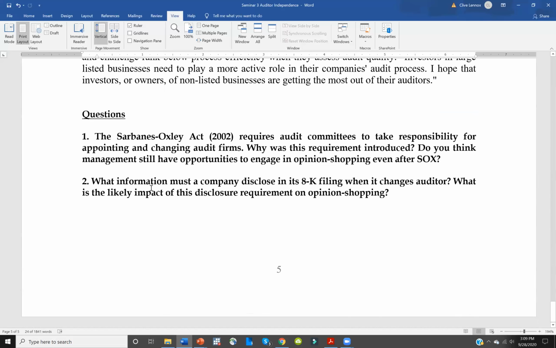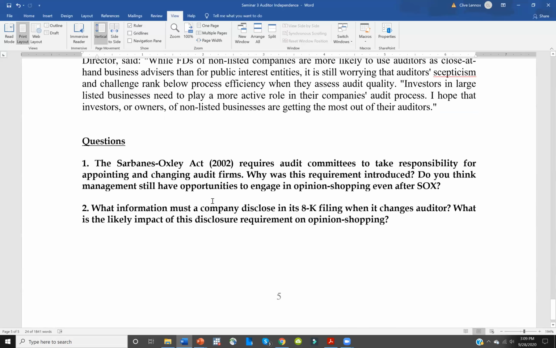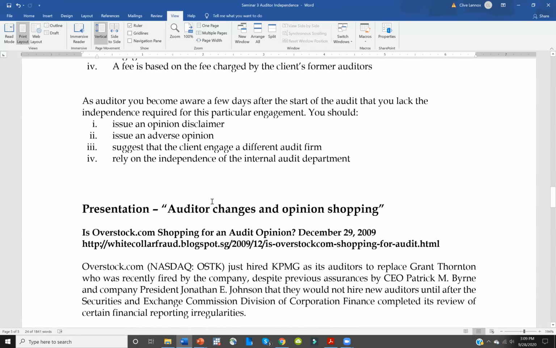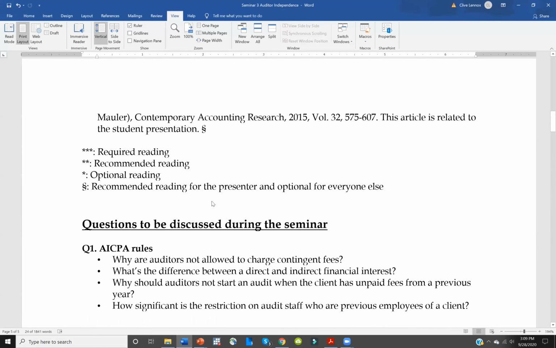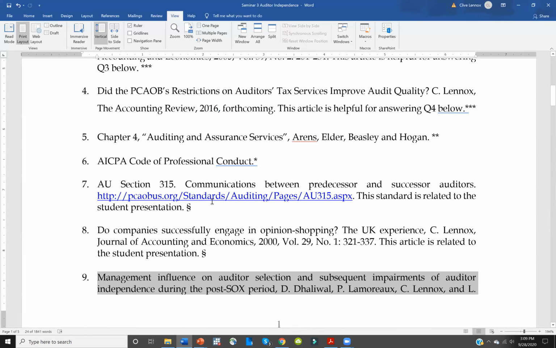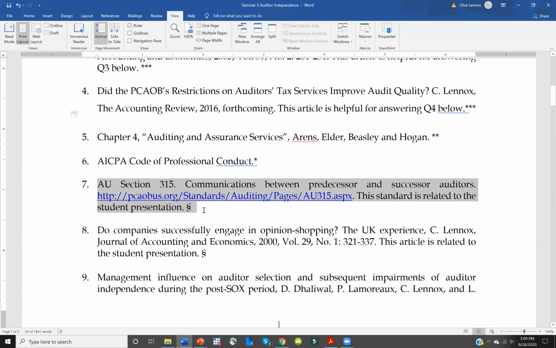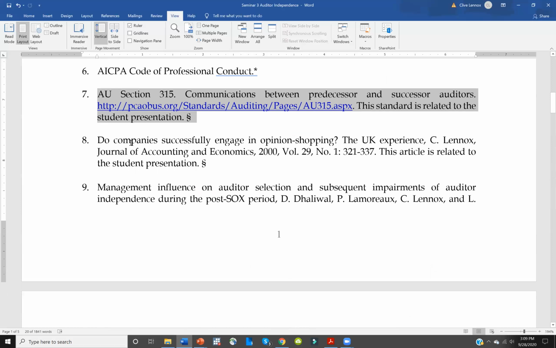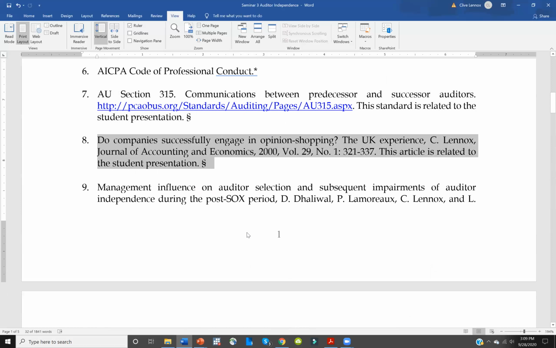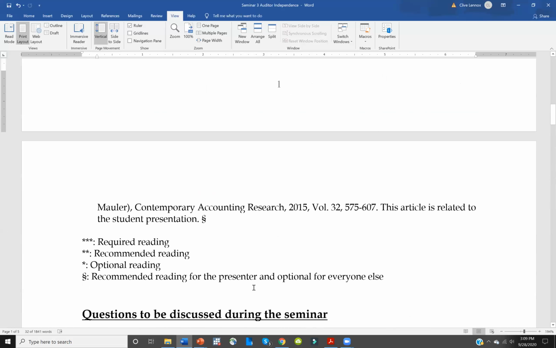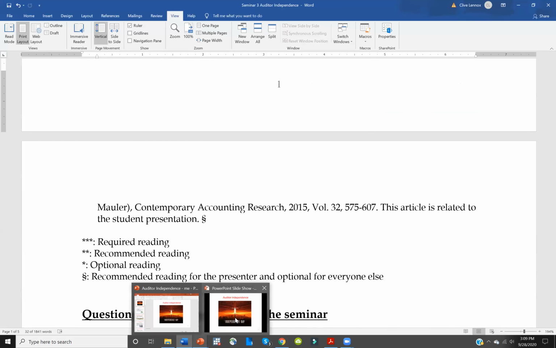The other information: what information must the company disclose in its 8-K filing when it changes auditor? What is the likely impact of this disclosure requirement on opinion shopping? The main reading that will help you to answer that question for the student presenters is AU section 315. Reading number 8 is also some information on the evidence for opinion shopping. So that's what reading I expect you to do before the seminar.